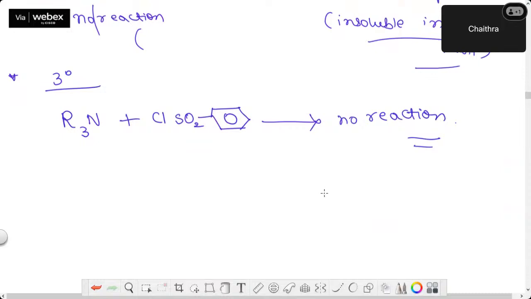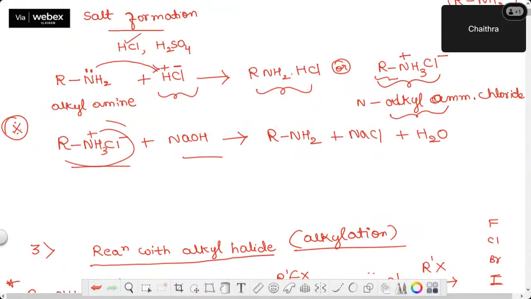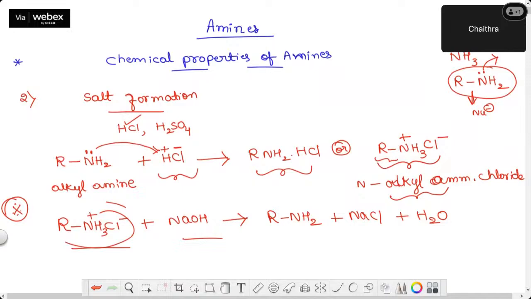Okay. So in today's class, the third part of amines, what all we learned, let's quickly go through. We learned the chemical properties or chemical reactions of amines. In the last class we understood the basic nature of amines. So here also we are continuing with the different reagents to understand. Obviously amines are basic in nature. Firstly, I told about the salt formation. With mineral acids, amines react to form N-alkyl ammonium chlorides, whereas if you want to regenerate that amine back, you can add a strong alkali to get back the original amine.